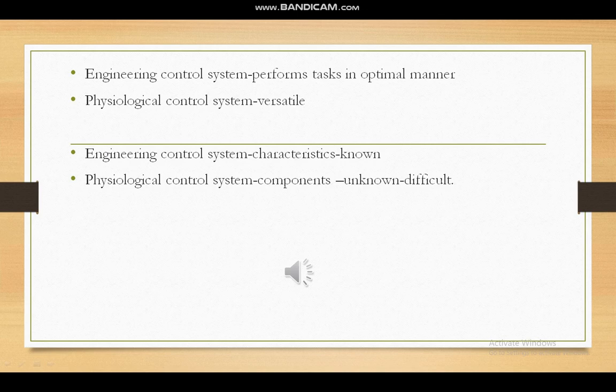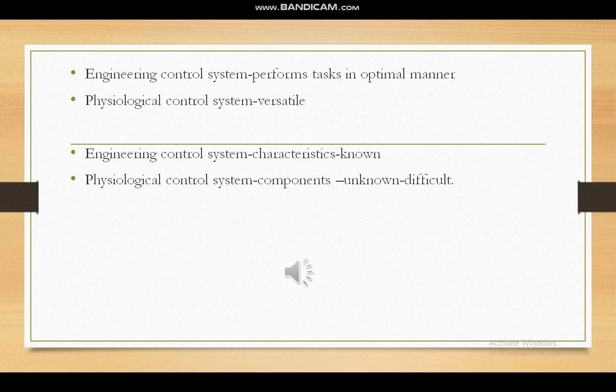finely tuned. Because of this, the system will perform its task in an optimal manner. Whereas physiological control systems are versatile, which means that they can do several different functions. For example, we know that the primary purpose of our respiration is to provide gaseous exchange, but the secondary purpose is that it can also facilitate the elimination of heat from our body.